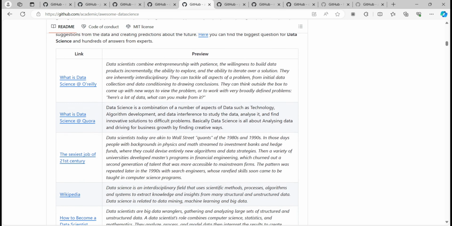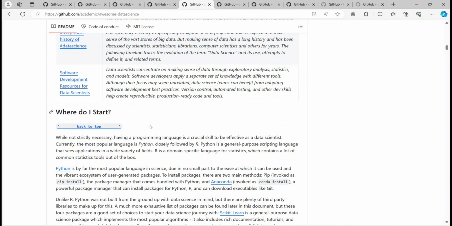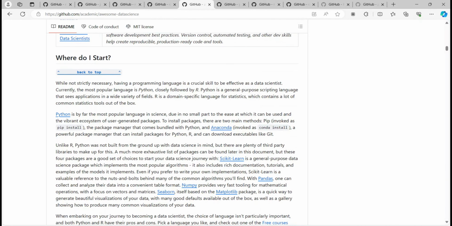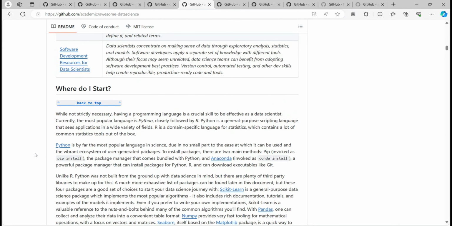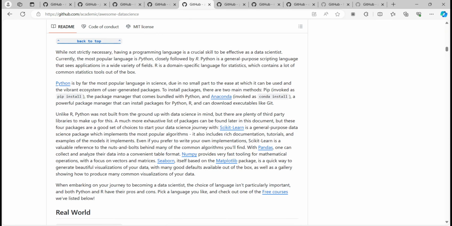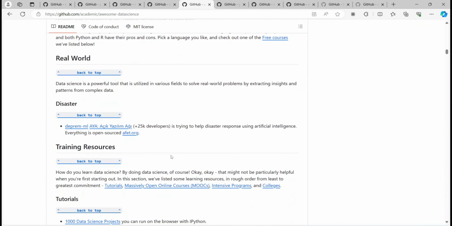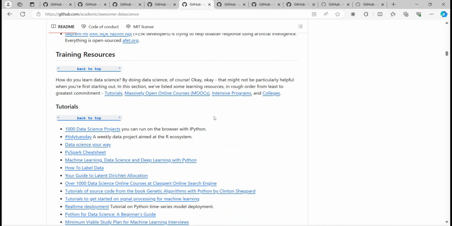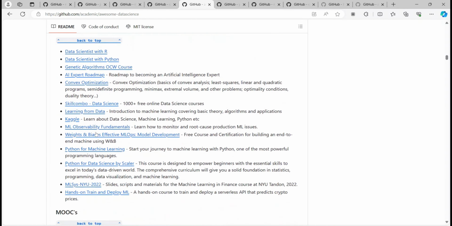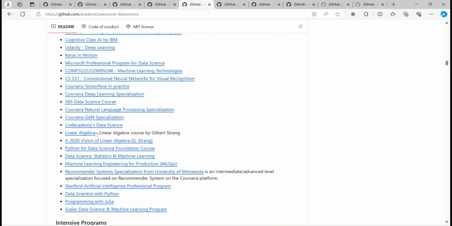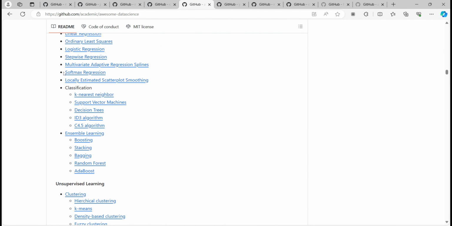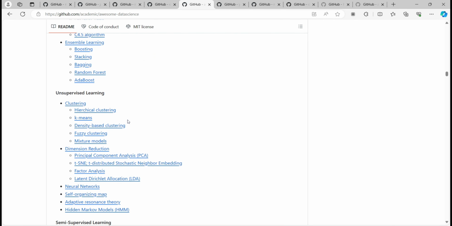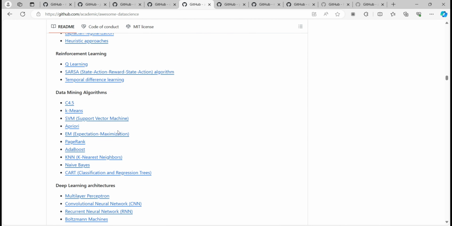What is data science? All these things they have listed in a very structured way, so it will help you all. Whatever things you need to know, like Python, Anaconda, Scikit-learn, NumPy, Seaborn, you can just explore. Tutorials they have listed, free courses they have listed. Okay, MOOCs, intensive programs, colleges, then supervised, unsupervised learning, semi-supervised, and all these things.